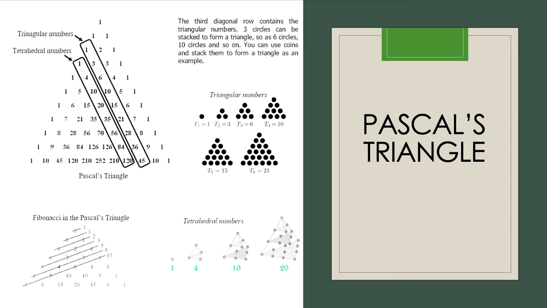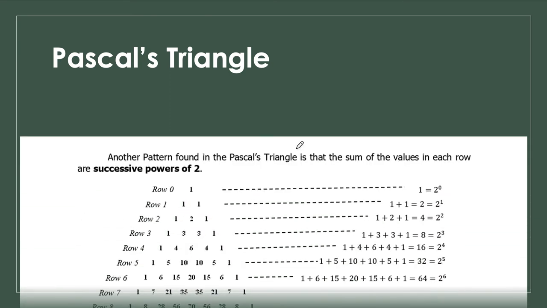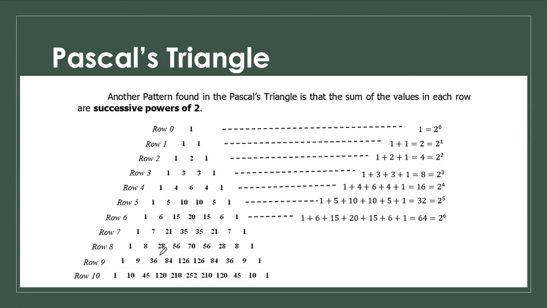If I can, I have here one more Pascal's triangle, and I'm going to show you one example of how we can get the Fibonacci sequence. Say we have this, it's going to give us 1, right? Here, it's also going to give us 1. 1 plus 1 is going to give us 2. 2 plus 1 is going to give us 3. 1 plus 3 plus 1 is going to give us 5. 3 plus 4 plus 1 is going to give us 8.